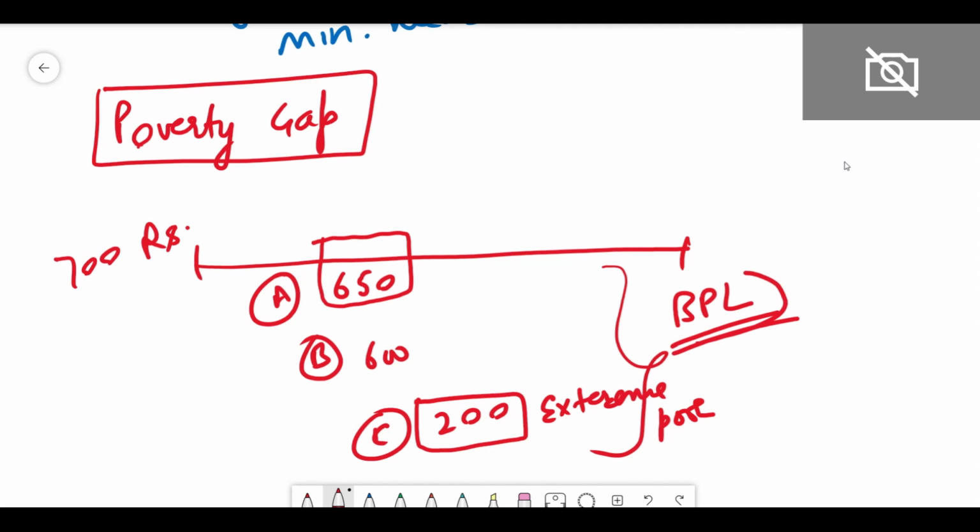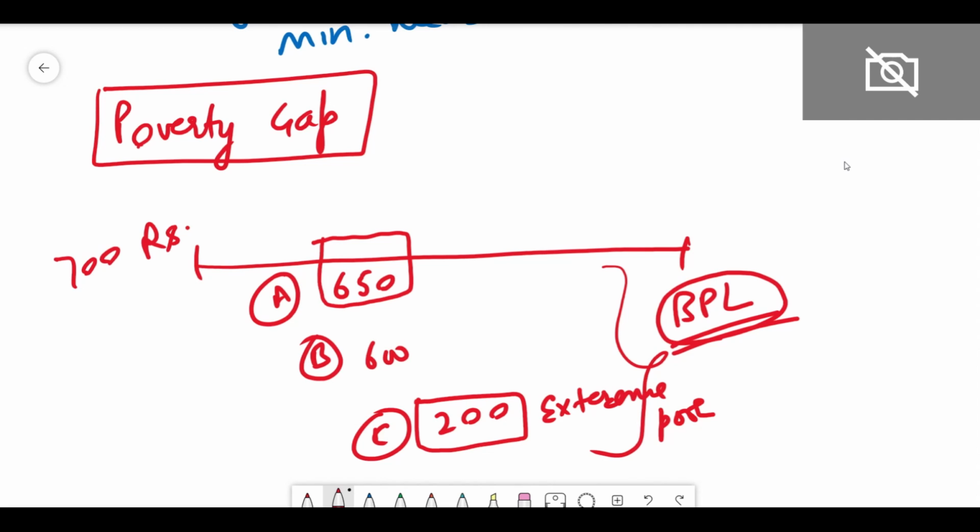So this is not a very accurate way to tell how many people are poor. It cannot differentiate between an extremely poor person and a person who just became poor, or who can get above the poverty line by just getting 50 rupees extra per month, right?